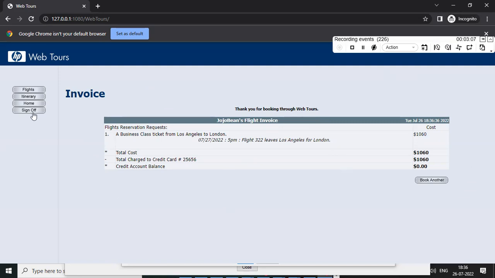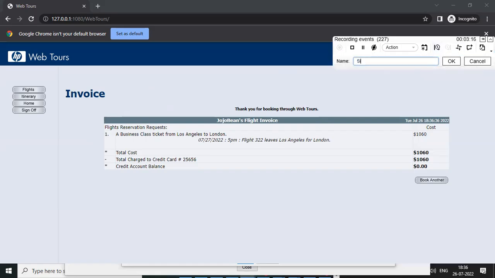Finally, what we can do is sign off. Before signing off, you need to end the transaction payment details. And next we are doing the sign off, right? You can give it the name sign off, click on OK and click on sign off.